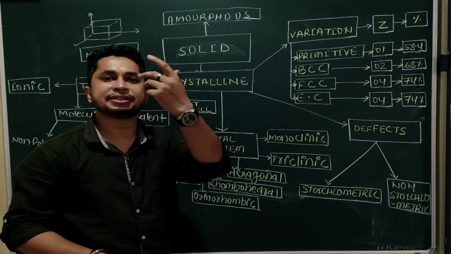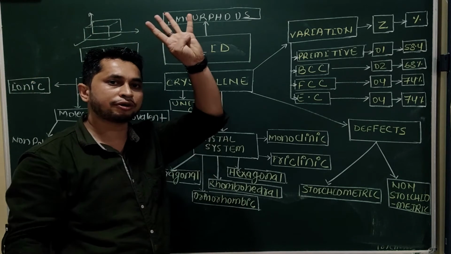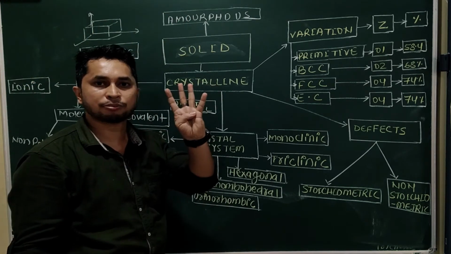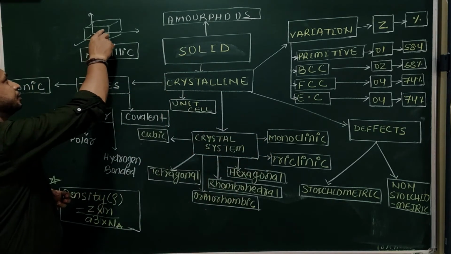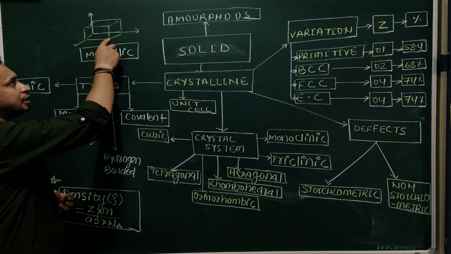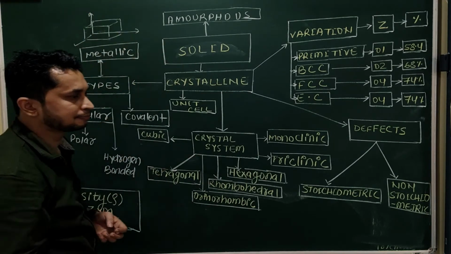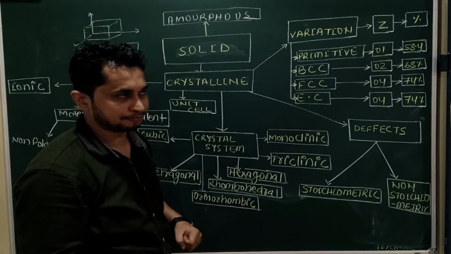Second one is body centered. That means 8 atoms on 8 corners, 4 on the top corners and 4 on the bottom corners, and one at the center of this cube. 8 corners, 4 on the top, 4 at the bottom, and one at the center. This type of arrangement is called body centered.